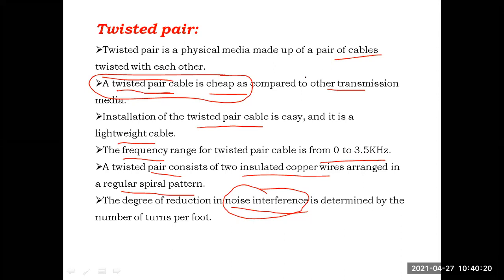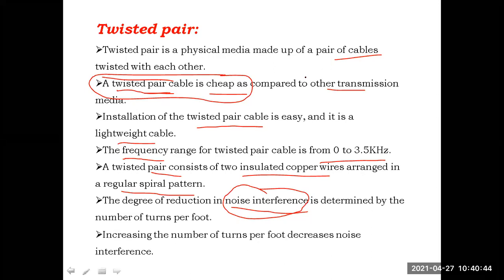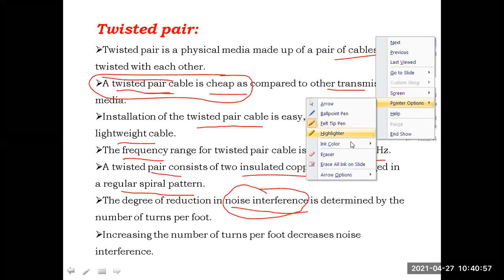That is the relation between why we are using twisted pairs here. The 2 copper wires are twisted with one another in a spiral pattern to reduce the noise interference. Depending on the number of twists we have in that wire, the degree of reduction will also depend. Increasing the number of turns per foot decreases the noise interference. The more twists there are, that much amount of noise will be reduced. That is the main purpose of this. Is it clear, this slide?